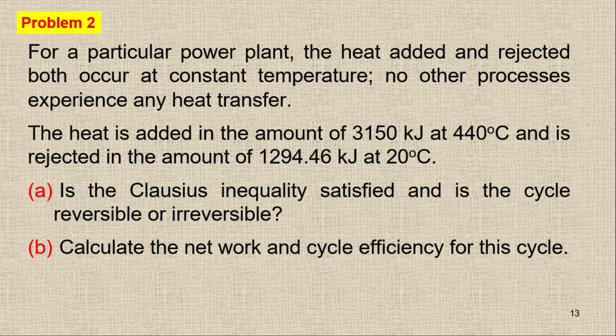So in this question, I have changed the amount of heat rejection from the system. Again, we have to find whether the Clausius inequality is satisfied, and is the cycle reversible or irreversible. And then in the second part, we have to calculate the work done and cycle efficiency for this cycle. The Carnot efficiency will be the same as we got in the previous question because the temperatures are the same. So first of all, in part A, we have to check the Clausius inequality.